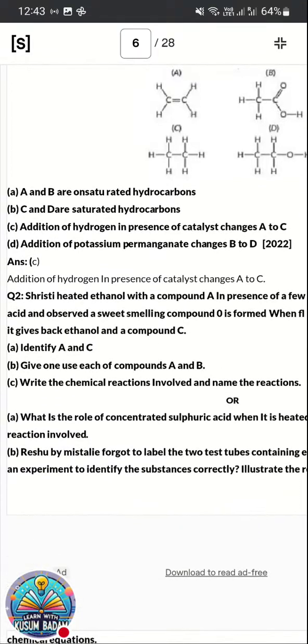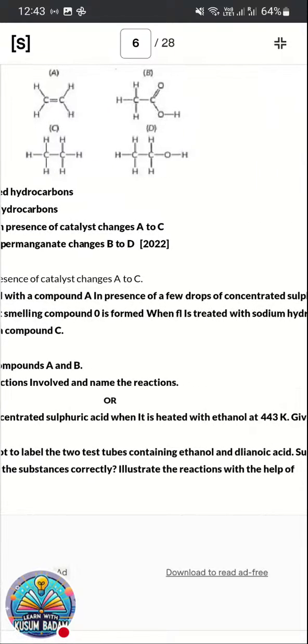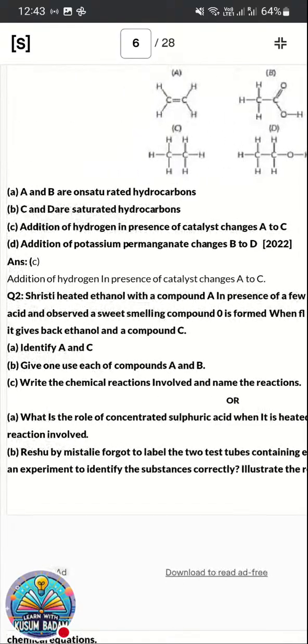Next one, Srishti heated ethanol with compound A in presence of a few drops of concentrated sulfuric acid and observed a sweet-smelling compound. We get this question very often, regularly, one paper after another, and in some shorter papers too. So those are appearing for the exam. Prepare it very well.